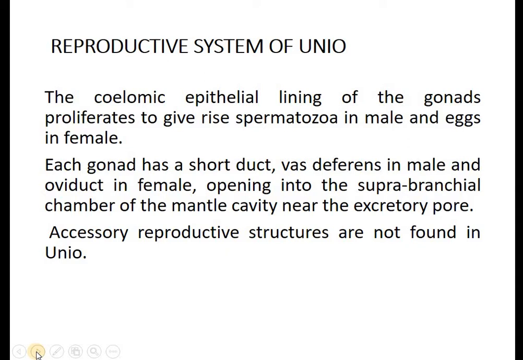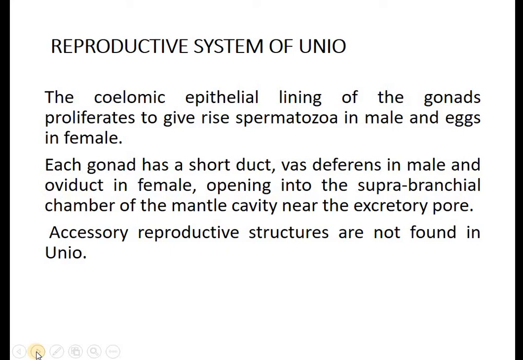Next, each gonad has a short duct called the vas deferens in the males and the oviduct in the females, and these open into the suprabranchial chamber of the mantle cavity near the excretory pore.